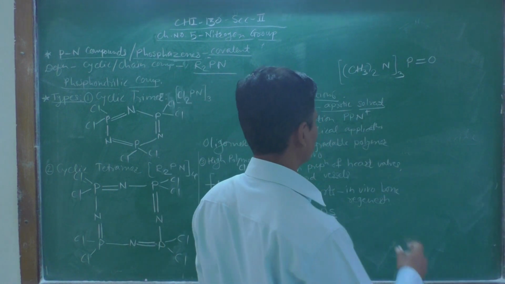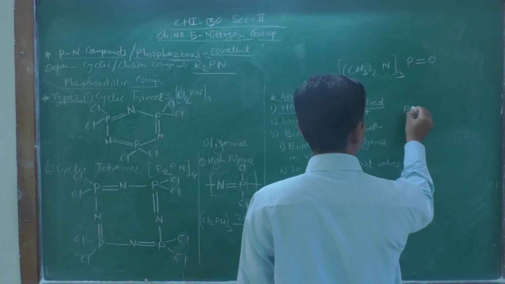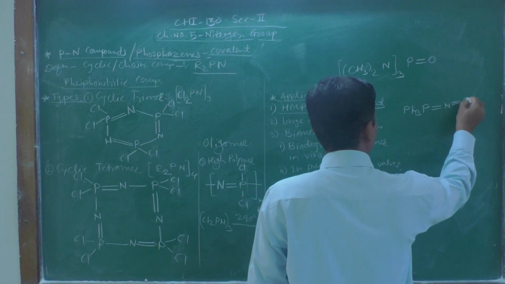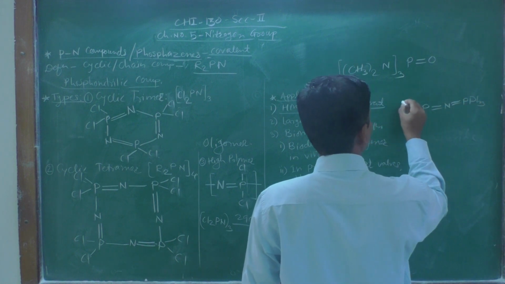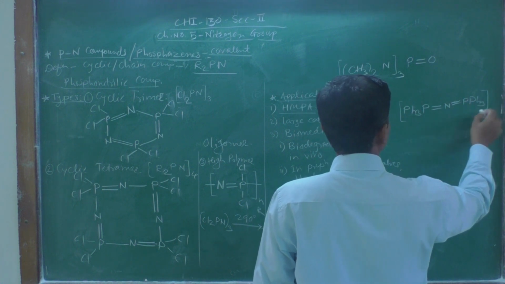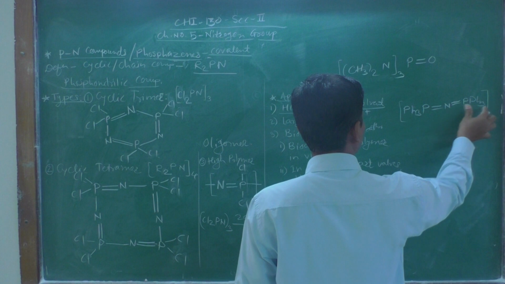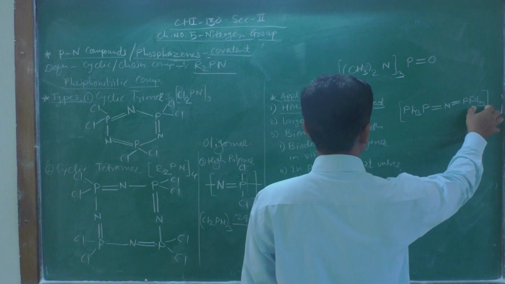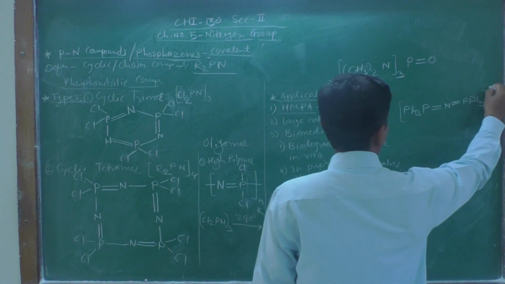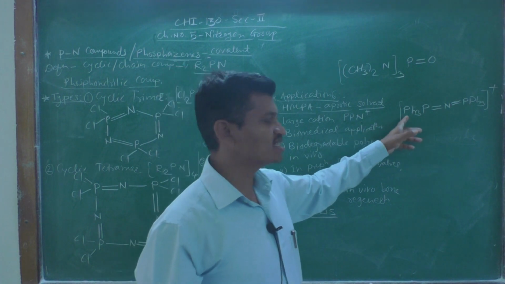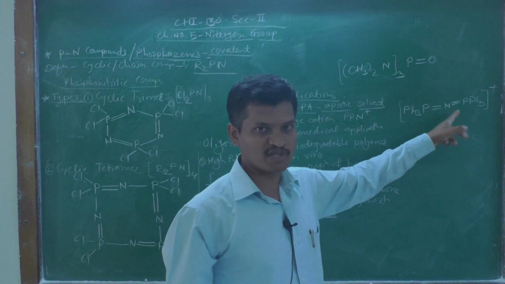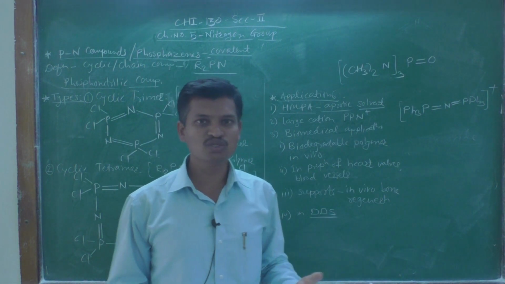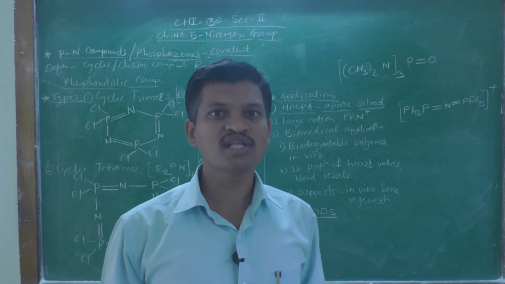cation. This is a very large cation. Bis(triphenylphosphine), Ph3P=N=PPh3. Bis means two groups, two triphenylphosphine groups are there, so it is called bis(triphenylphosphine)iminium cation. This cation is a phosphorus nitrogen compound, a phosphazene, and the size of this cation is very large. This large cation has been used to form salts with large anions.